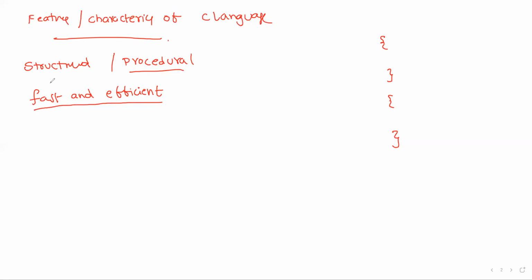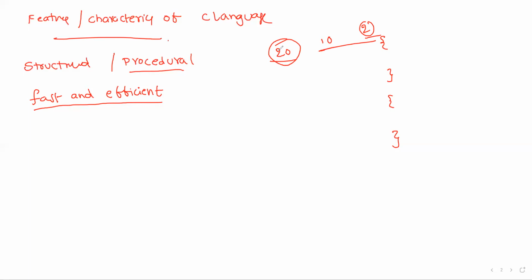How can you say that? I think everyone knows Java and Python. Compared to C language, Java or Python contains many built-in functions. For example, if you are writing a program in C language, it takes, assume, 20 lines. The same program is written in 10 lines in Java. Suppose only 2 or 3 lines in Python. But compared to these two, we can say that C is fast and efficient.